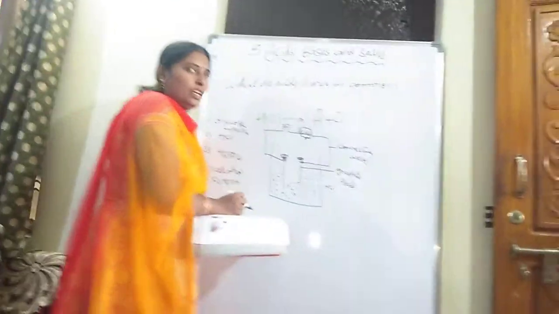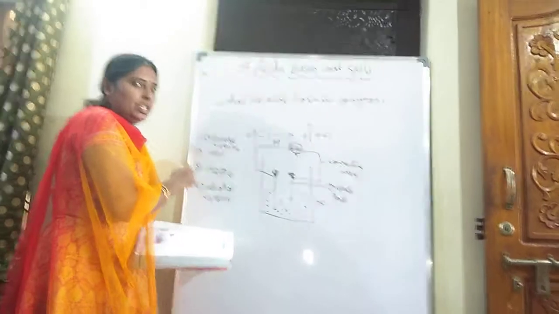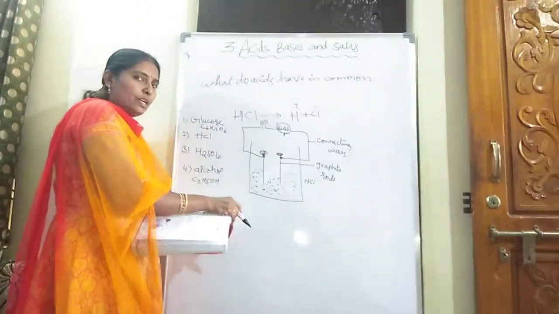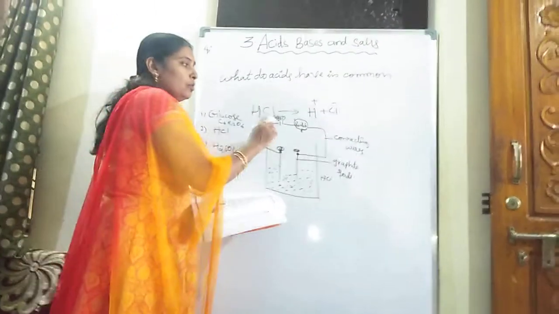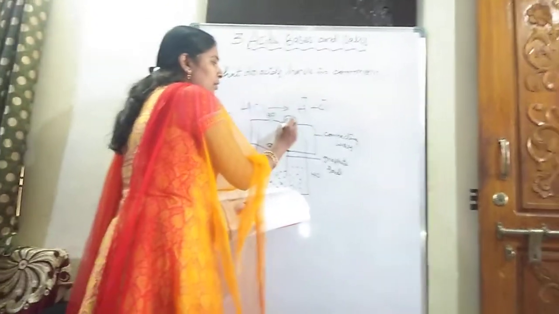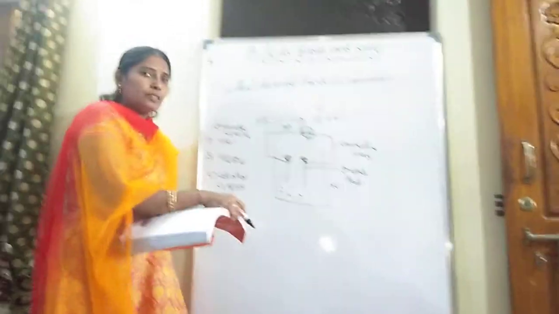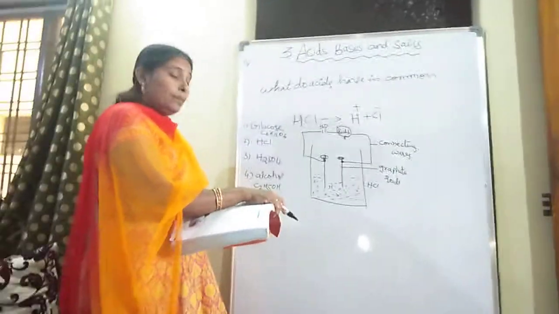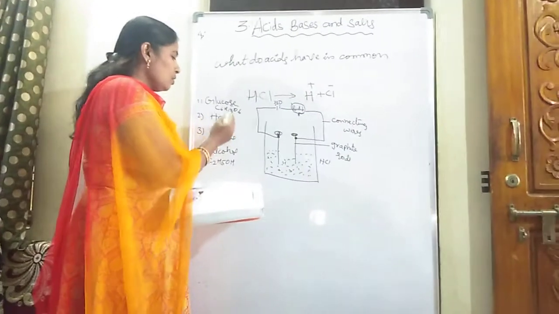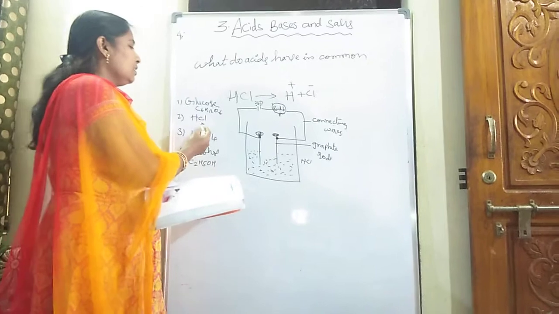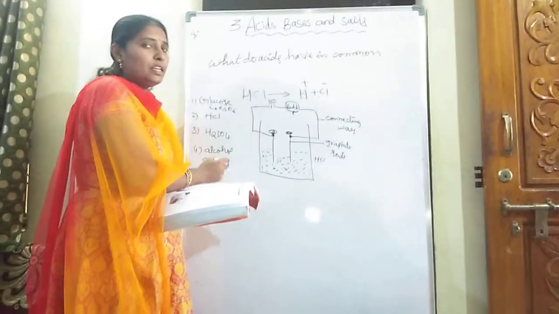This beaker is filled with any one of these solutions. Here I am using HCl. When it is filled with HCl, you observe whether the bulb glows or not. Definitely the bulb glows. Now replace the solution with glucose, sulfuric acid and alcohol. Only in the HCl, when it is filled with HCl, the bulb glows.